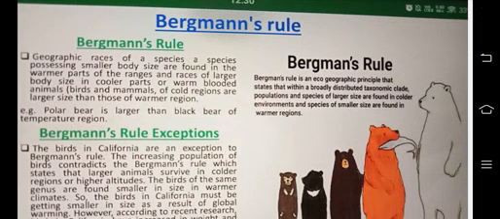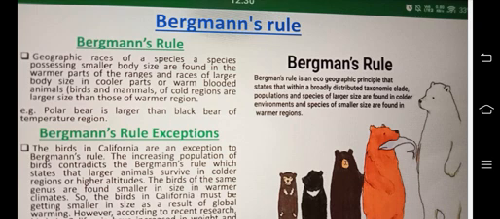Bergmann's rule. Geographic races of a species possessing smaller body size are found in the warmer parts of the range, and races of larger body size in cooler parts. Warm-blooded animals, birds, and mammals of cold regions are larger in size than those of warmer regions. A polar bear is larger than a black bear of temperate regions. That's called Bergmann's rule.